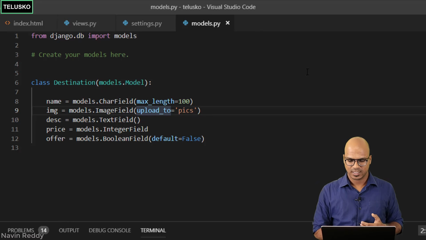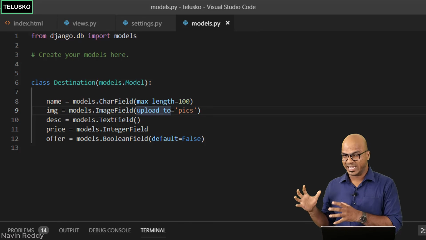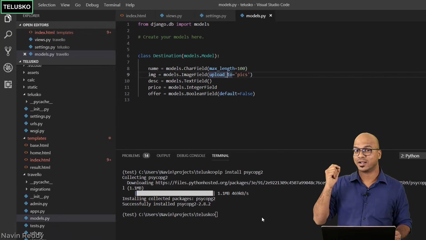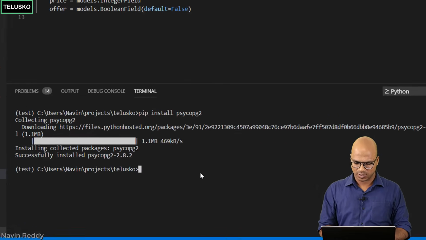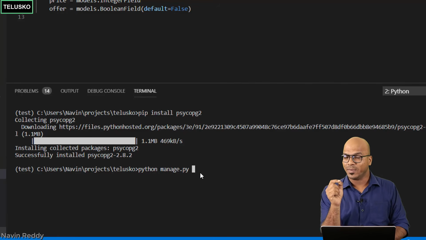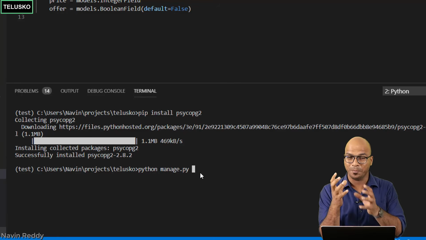But how do we verify this? Now, first of all, if you want to create a table, you have to migrate your models to the database. And for that, you have to pass a command. So what is that command? So let's go back here and say Python, of course, you have to use manage.py. The first thing you have to do is make a migration.